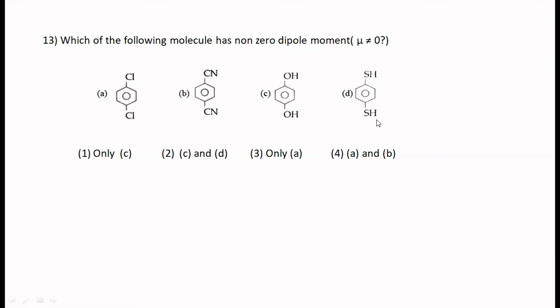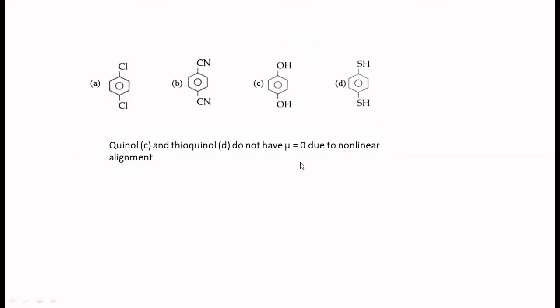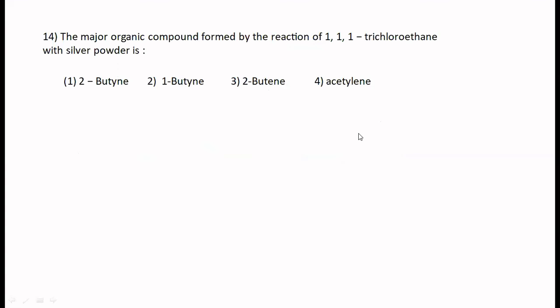Okay. Let's move on to the next question. This is the one which I gave you just now. The major organic compound formed by the reaction of 1,1,1-trichloroethane with silver powder is, you have got this, Cl, Cl, Cl, CH3 plus Ag. What is the product formed here? Any idea?